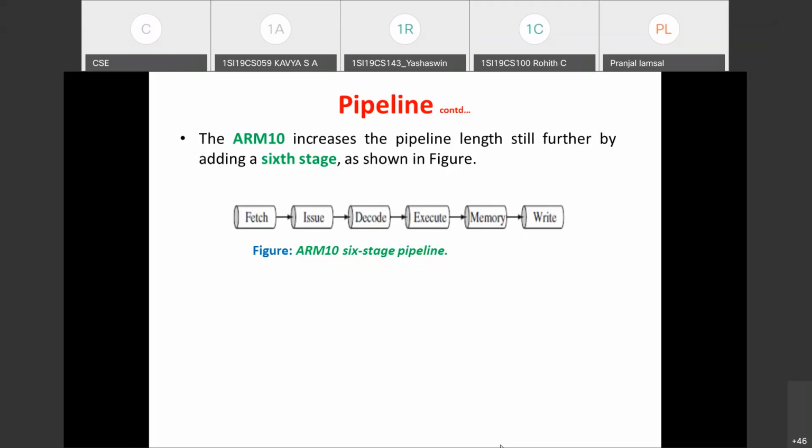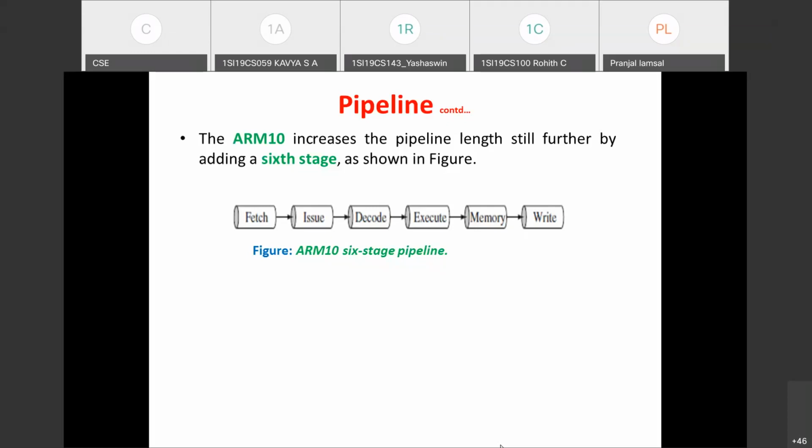That means some branch prediction takes place before the instruction is decoded, that is, in the fetch and issue stage. If a branch instruction is encountered, it has to predict where to branch, which instruction to fetch, whether it is a conditional or unconditional branch, and from which location the instruction is to be fetched.